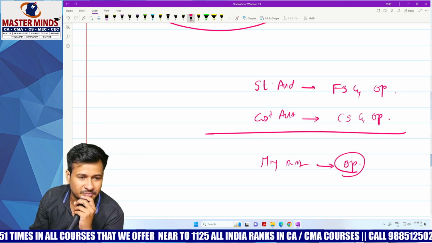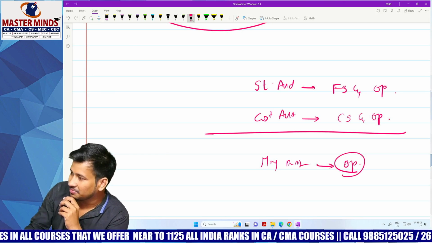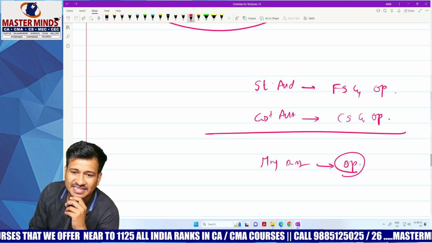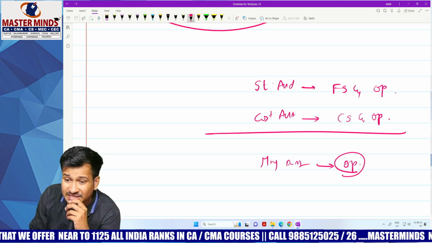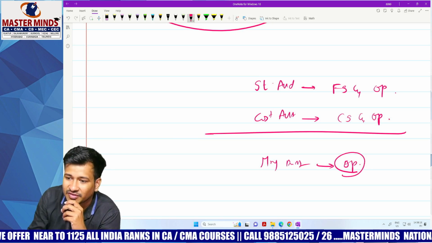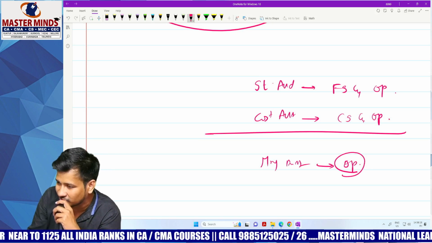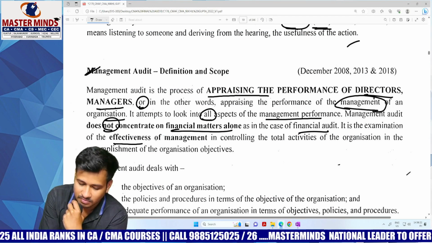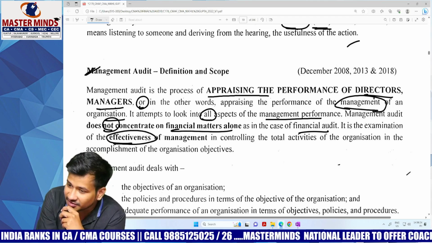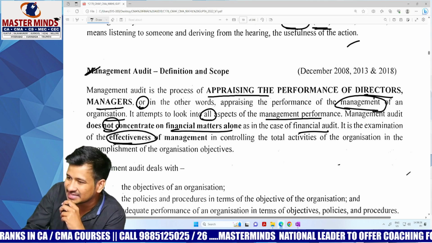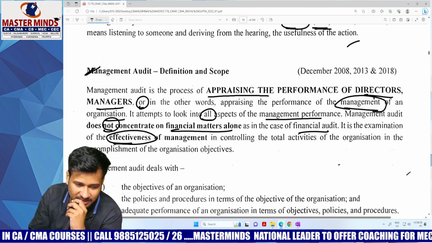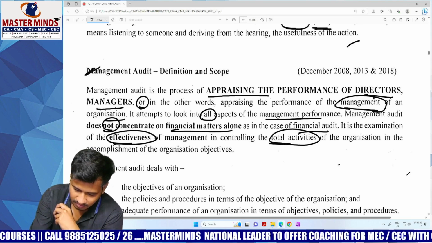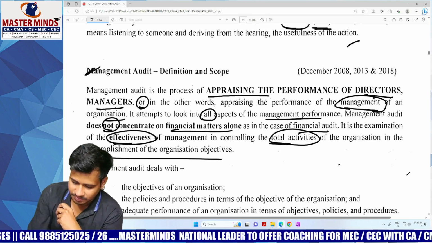Hope you are getting my point. So how efficient is the management? How is the management performing? Does it have enough capability or not? Does the person in the management have enough capability or not? It will be checked here. It is the examination of the effectiveness of management, how well it is capable, how well it is performing, in controlling the total activities of an organization in the accomplishment of the organization's objectives.